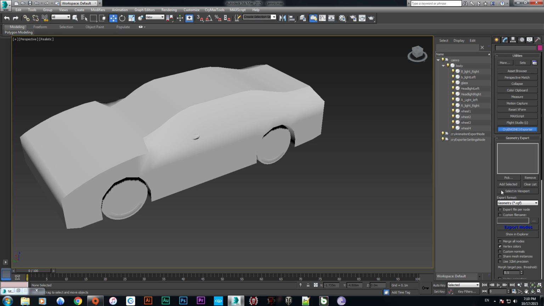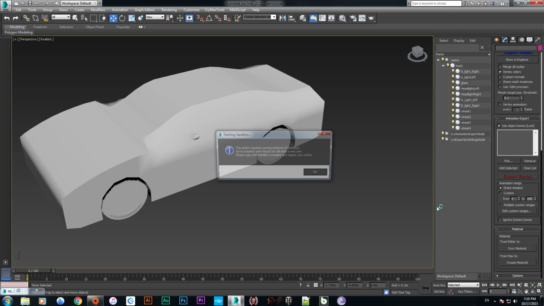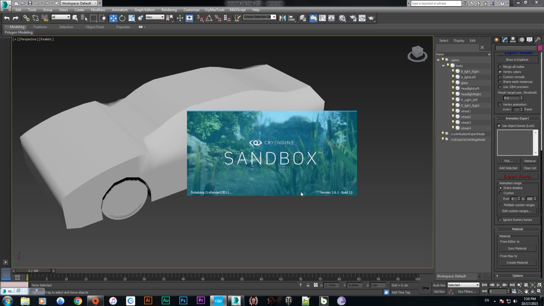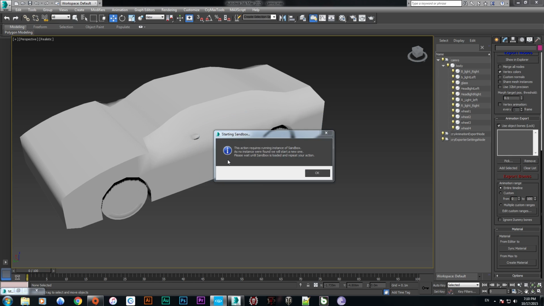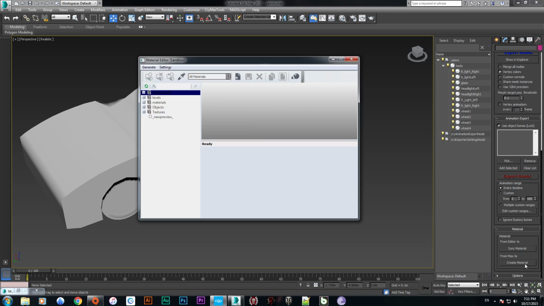Now CryEngine exporter. Here we go. We are creating material. It's launching this. Okay, material editor is open now. Create a material and push OK, create a material.